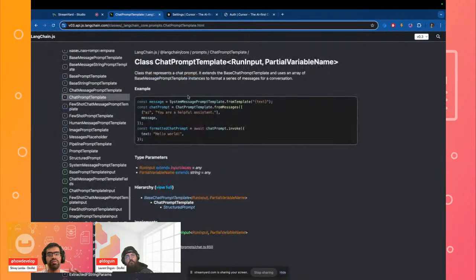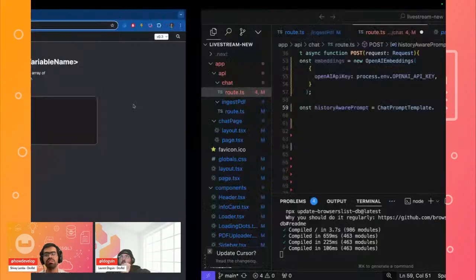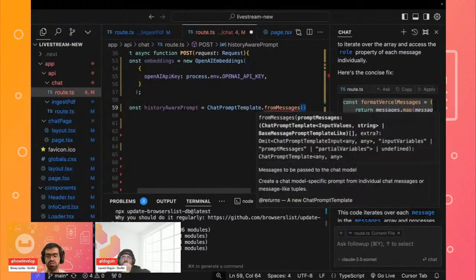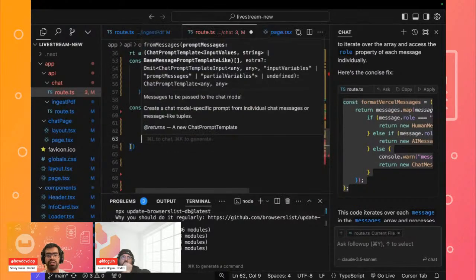When we want to use the chat prompt template, we can define the messages. This is what we are going to be using, where we define what's the role of the user. Of course the user will have the input, and then we will have the AI, and what is the expected response that we expect from the AI, right? That is what we are going to be defining over here. So from the messages that we get from the AI, this is what we'll store inside of our entire system.